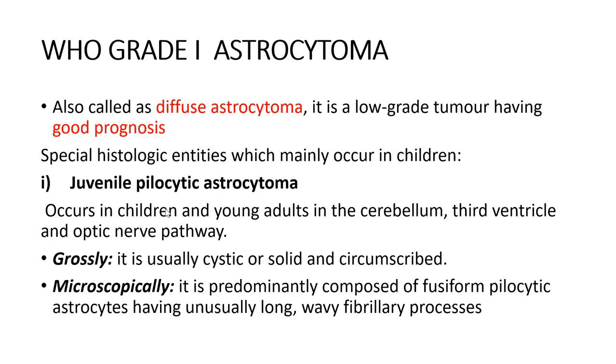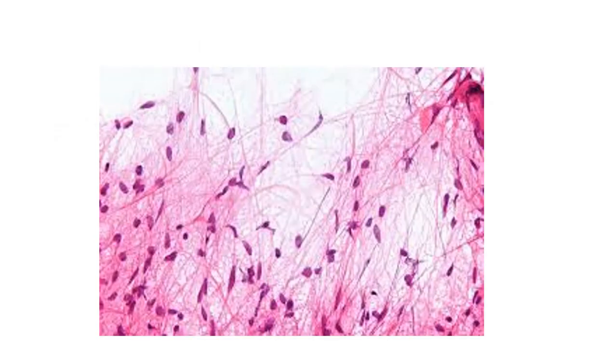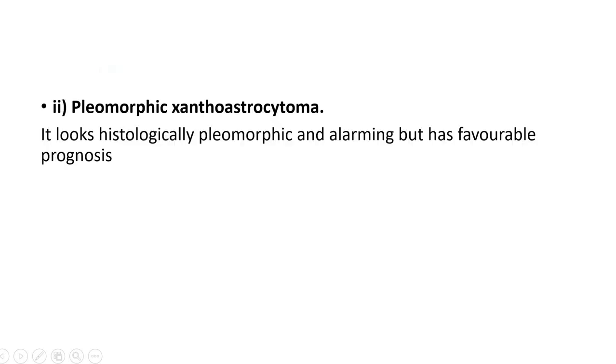The long fibrillar processes are very typical in a pilocytic astrocytoma. This is a picture where you can see all these long fibrillary pilocytes. This is a typical picture of a pilocytic astrocytoma.